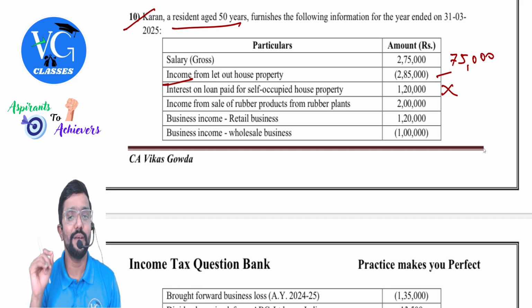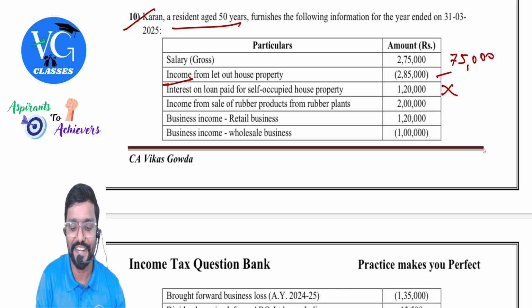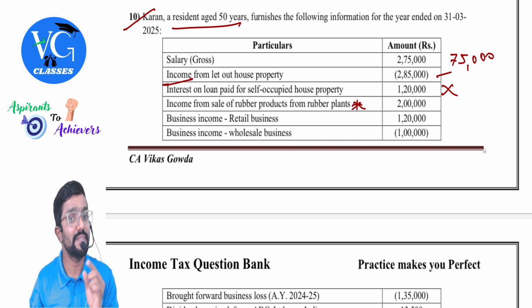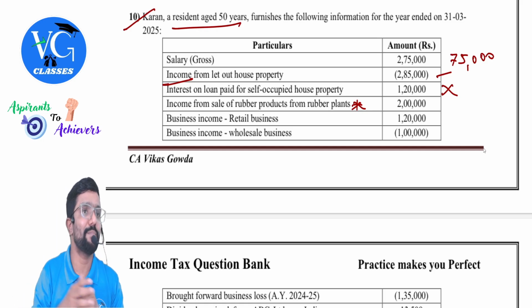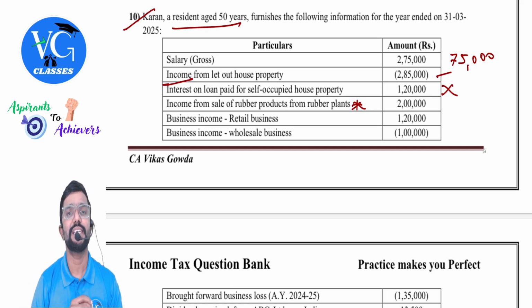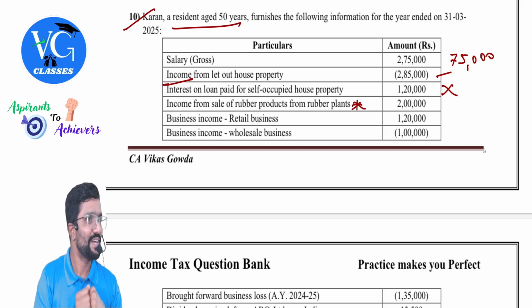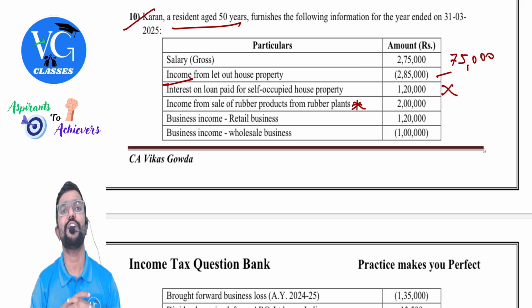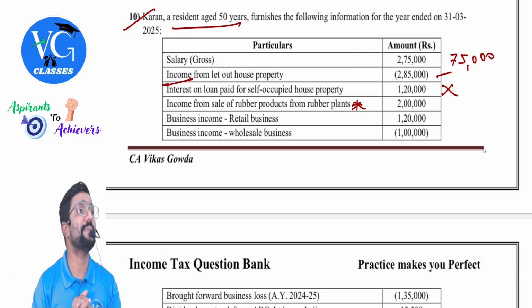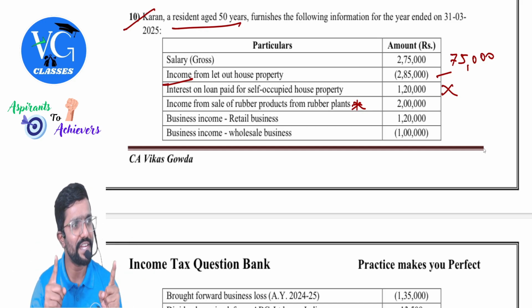Income from sale of rubber products from rubber plants. Guys, this is interesting. Income from sale of rubber products from rubber plants. That means 2 lakh is the income. Can I consider that? Current is growing as well as manufacturing? Yes. So when it's growing as well as manufacturing, we have to segregate by applying the rules. 2 lakh is partially agriculture income, partially business income. Hope you are getting it.